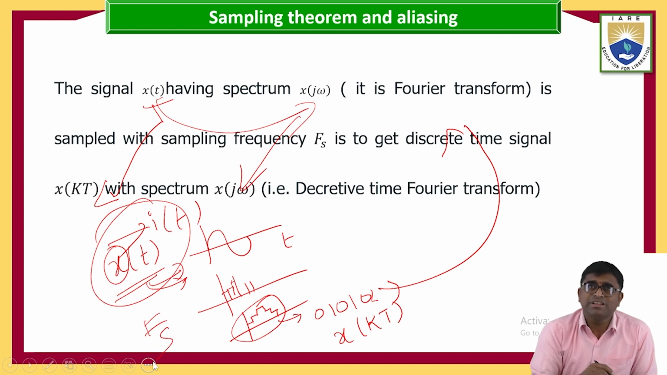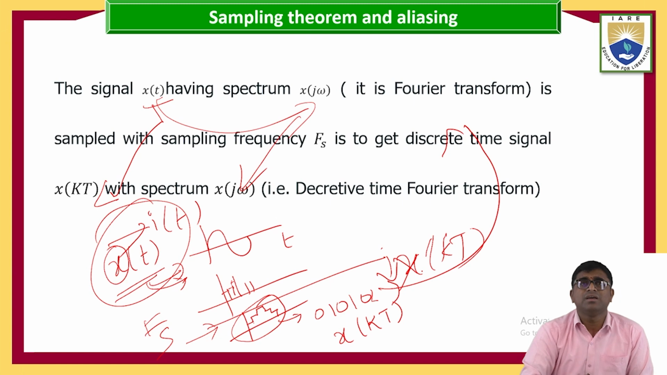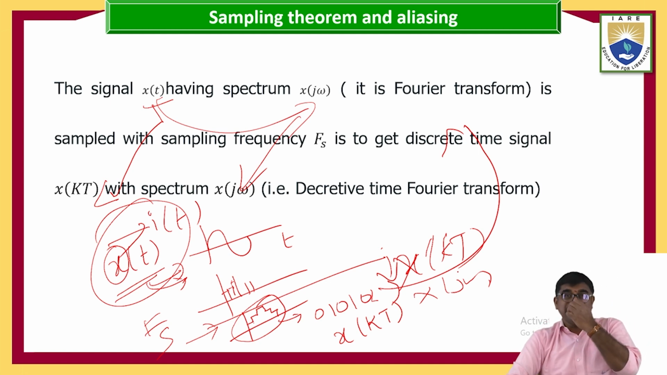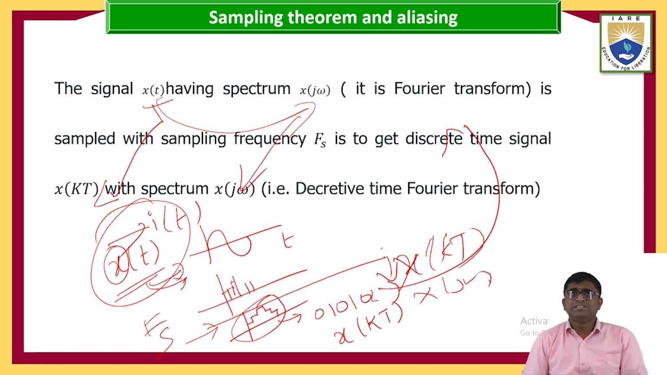Okay, which signal? That is x of t. To get x of kt with spectrum x of j omega. The spectrum is nothing but it is converted into omega form. Finally I am going to convert that into the discrete time Fourier transform. Okay, so this is the process where we are going to analyze the sampling theorem.